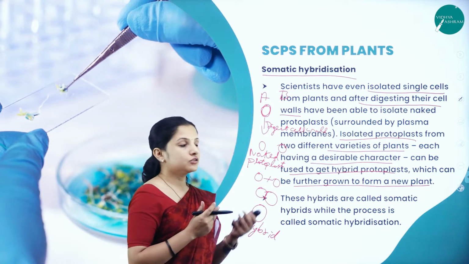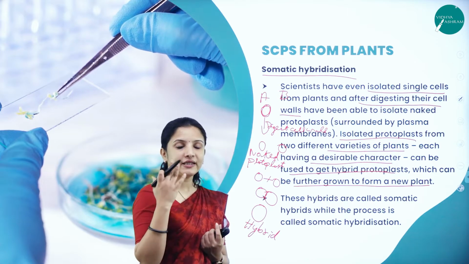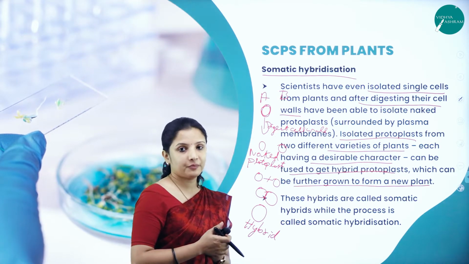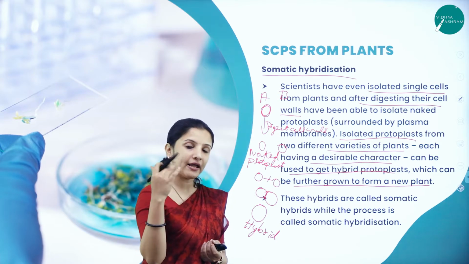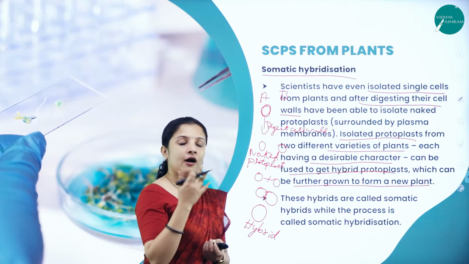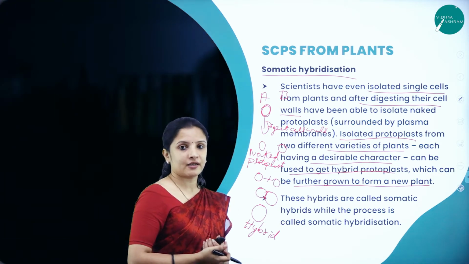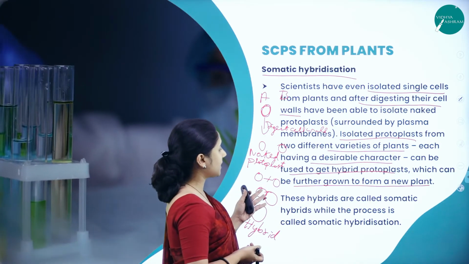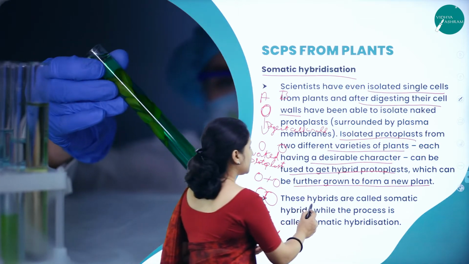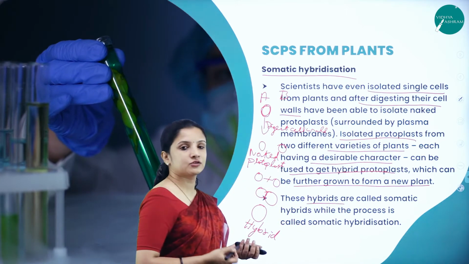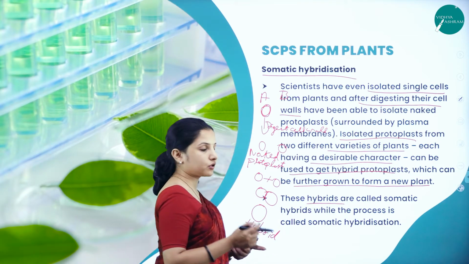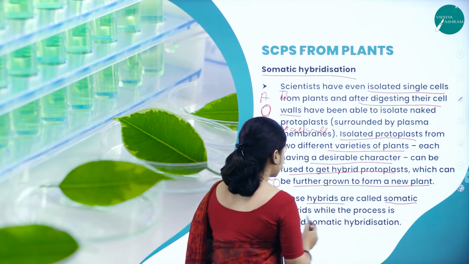So imagine how many cells a plant has, right? Lakhs to millions of cells will be there in a plant. So imagine if we take each single cell, how many plants can be generated. So that is one of the best advantages of tissue culture. These hybrids, by using protoplast or by fusion of protoplast, are called somatic hybrids.